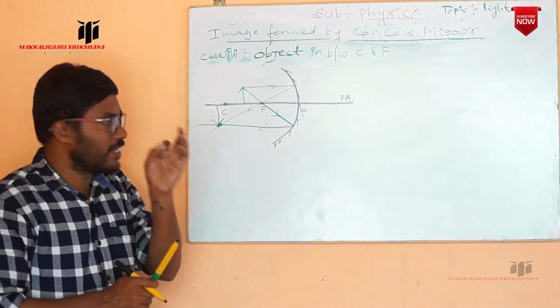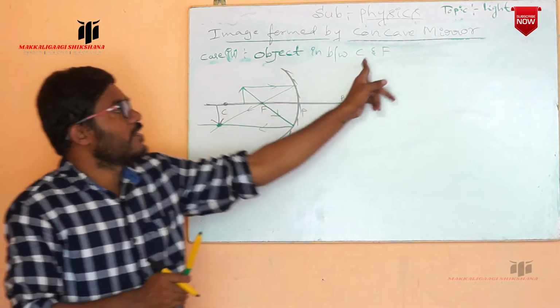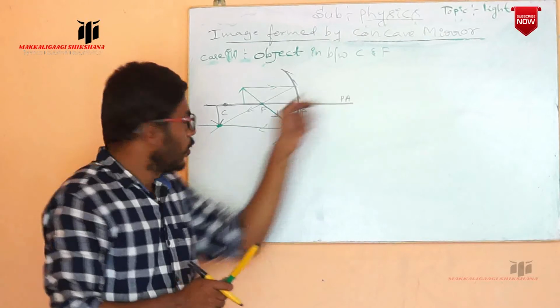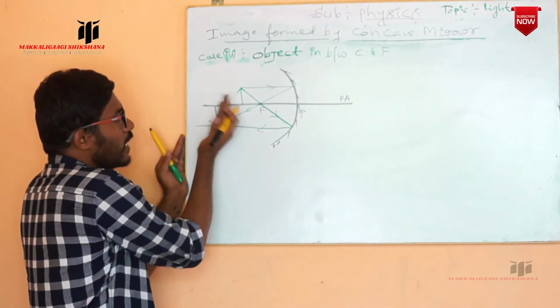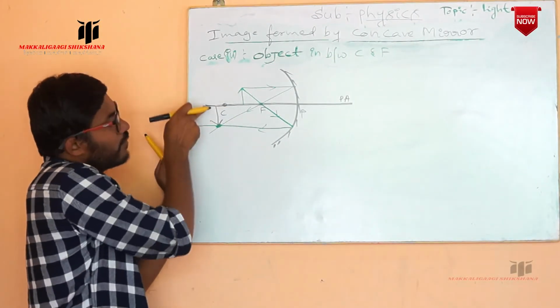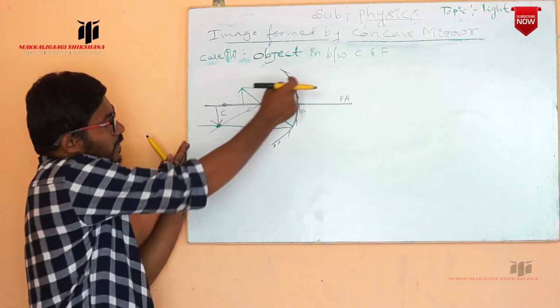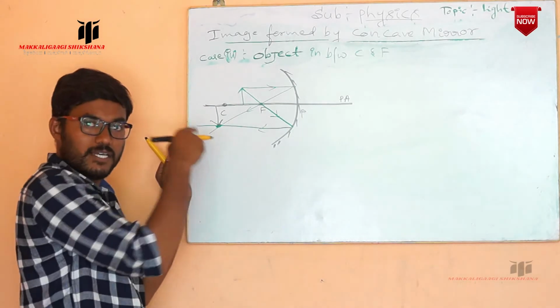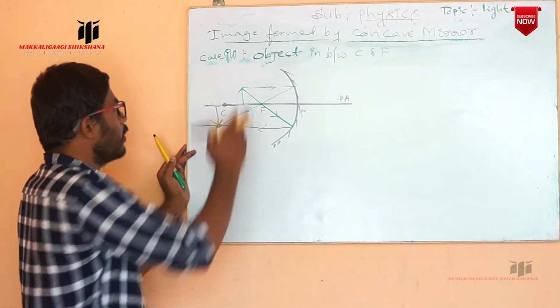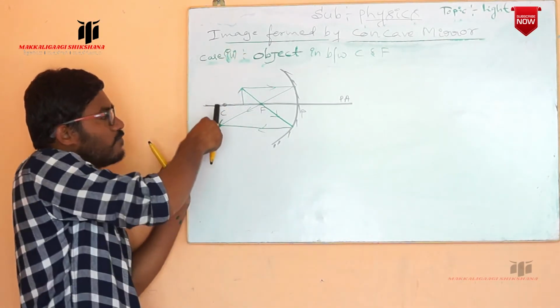In case of placing an object in between the center of curvature and focus, where do we get the image? Behind the center of curvature, the image is formed. And what about the image here? The refracted rays exactly meet, which means it is a real image. We have placed an object like this, but the image is formed like this.